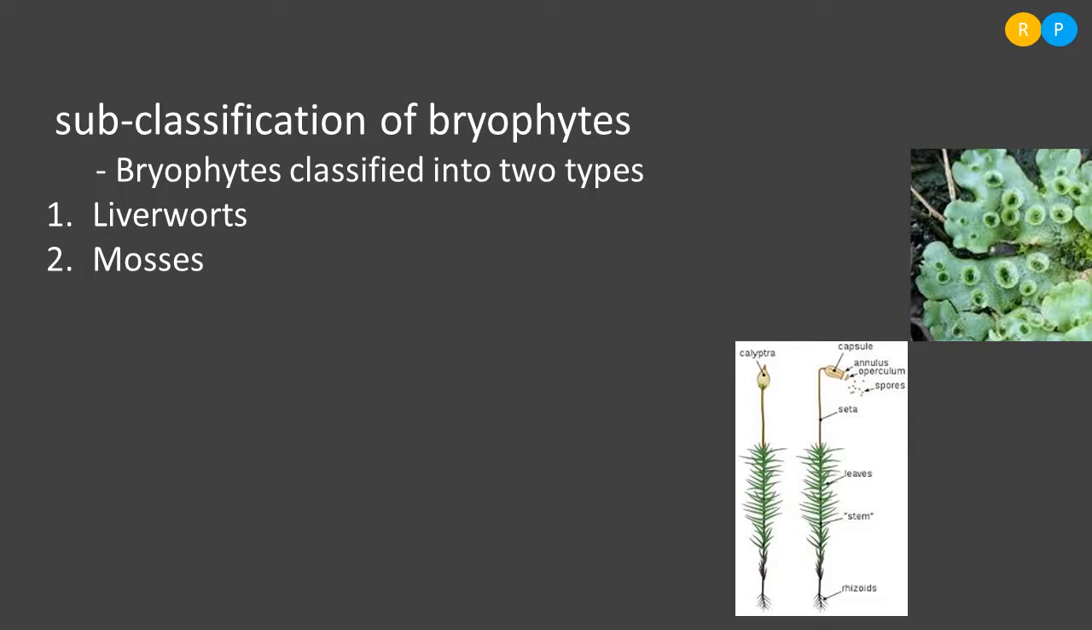Understood? So this is the difference I told you. There are other characteristic differences we also have between liverworts and mosses, which we will study in the next slide. Now we have understood that bryophytes are classified into two types. One category is liverworts and another one is mosses. Now let us study about liverworts.